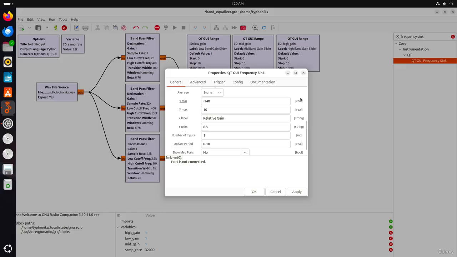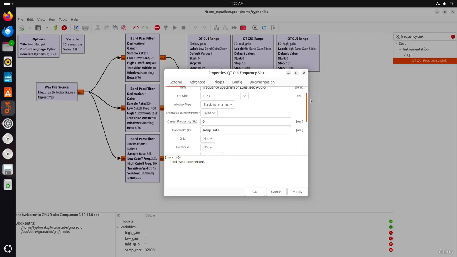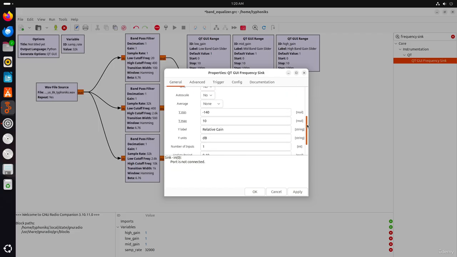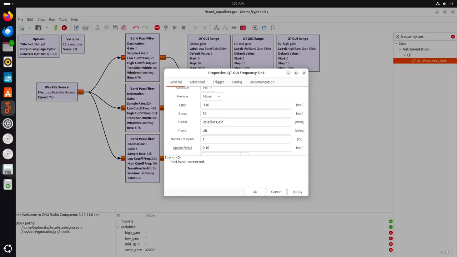Two are real and two are strings. Here, Y min, we will change it to -10. We can also adjust as needed based on the signal strength, so we can change this later.